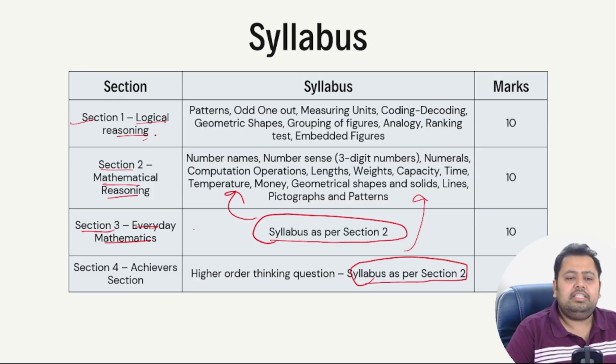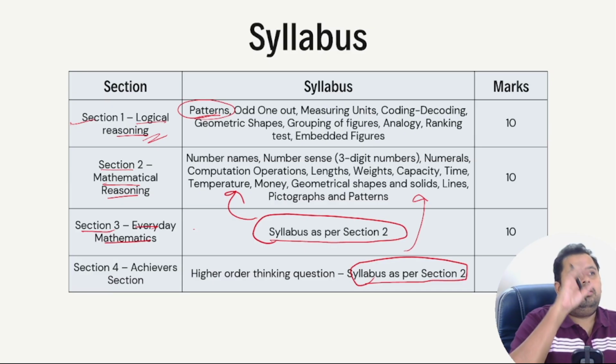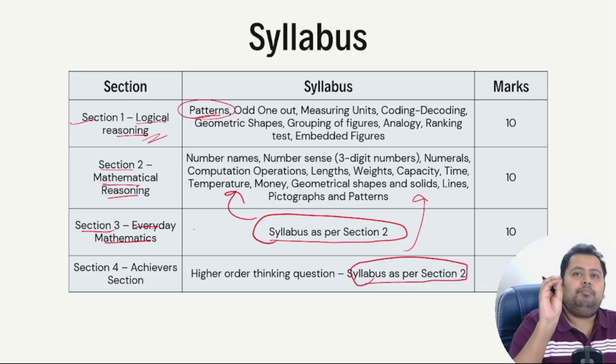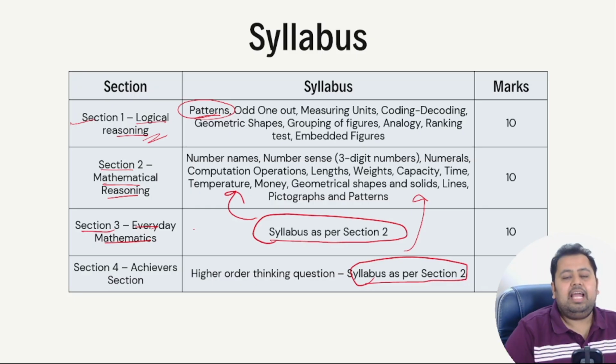Now let's go to logical reasoning. The syllabus is patterns. First of all, patterns is something that we all know, right? Some figure would be given or some numbers would be given, and it would be following some pattern. Something would be missing, some number or some part of the figure would be missing, and that is what we would need to find out. Second is odd one out. I'm sure you understand what odd one out is.